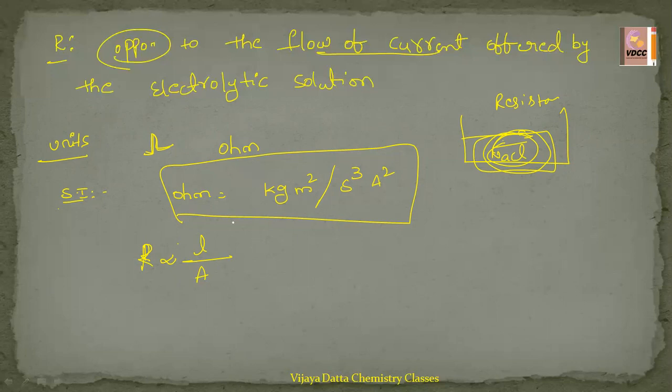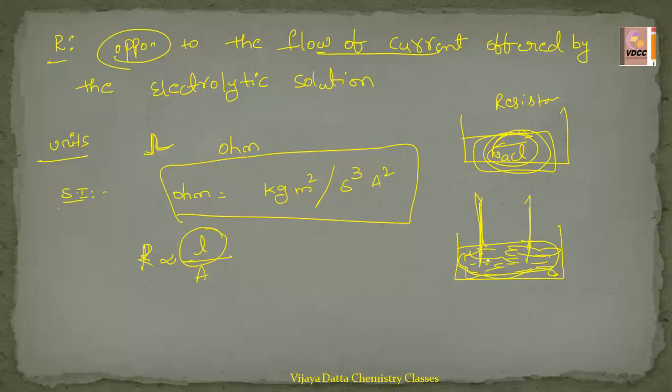The electrolytic solution taken in a conductivity cell has a resistance directly proportional to the distance of separation between the two parallel electrodes. Suppose these are the two electrodes and this is the electrolytic solution, right?